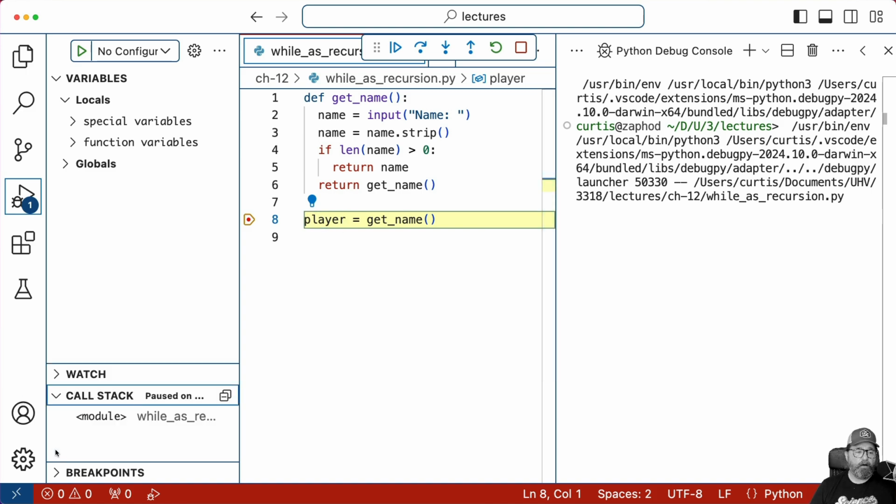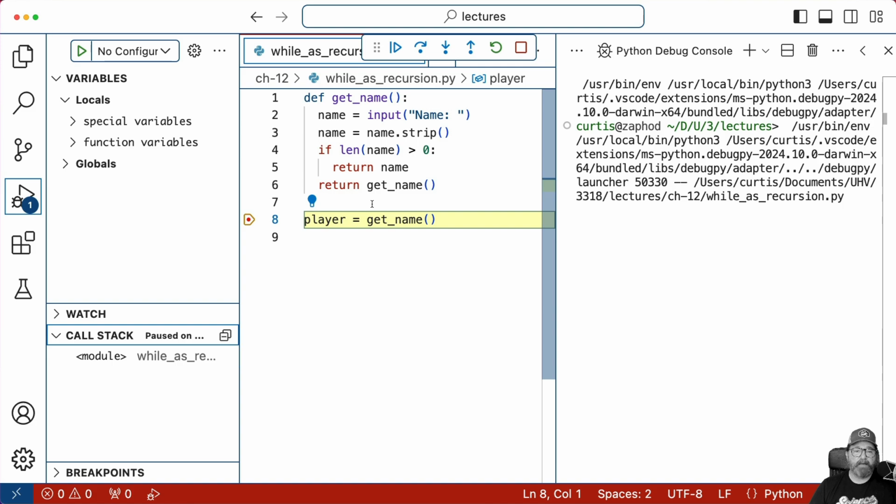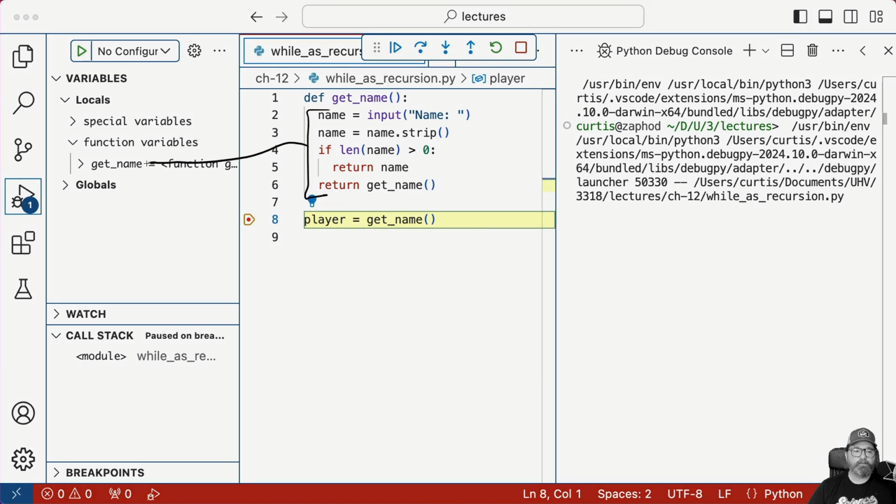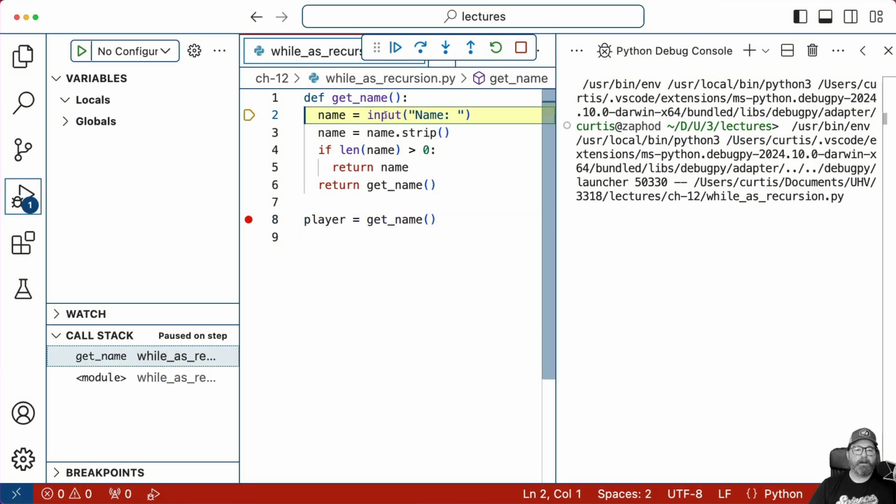If we look at the call stack right now, we're at that module level. All it's done is create a get name variable right here for this function and store all of this code inside. So all of this code is now stored inside this variable as a function. We're here on this line, player equals get name. So let's go ahead and step in. We're going to step into our code. And now we're here on that first line.